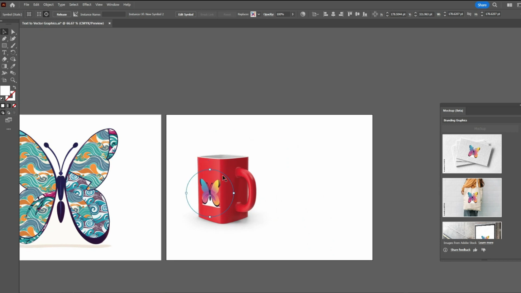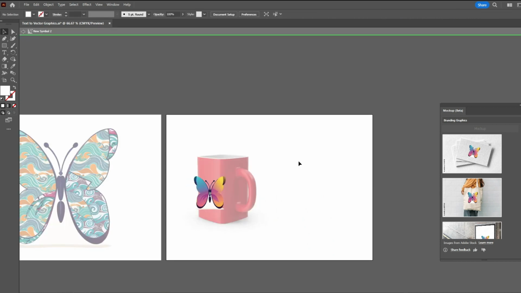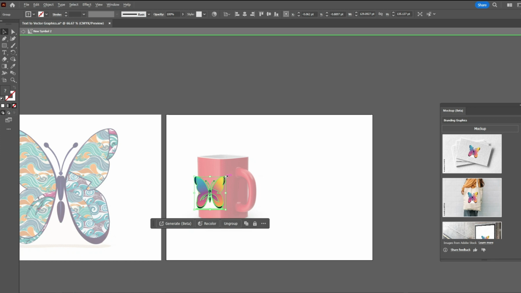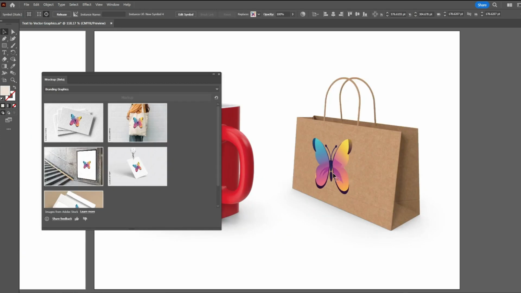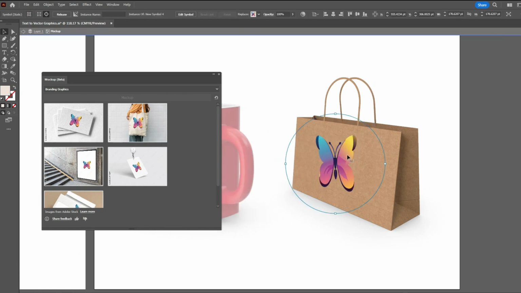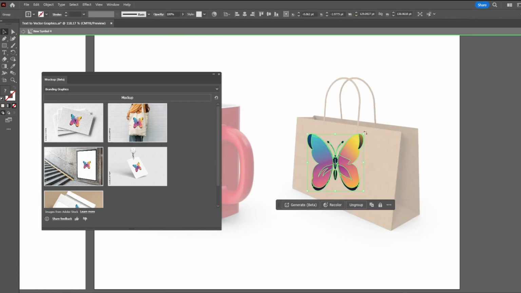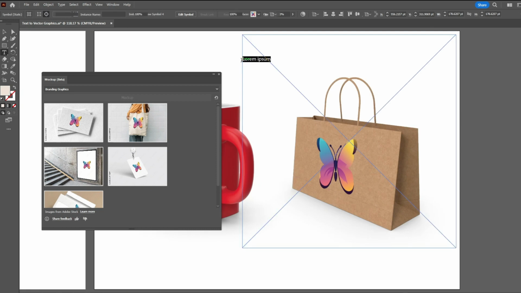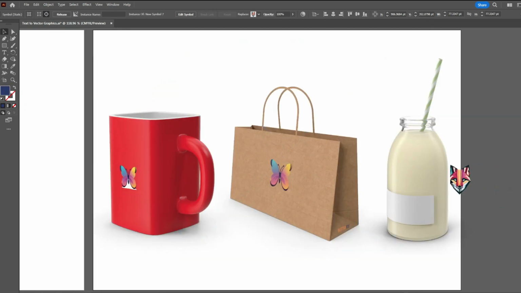Let's place the logo here. If you double click the logo, you can scale up or down or rotate the logo. Double click again to escape from the isolate mode. I have placed the same logo on this paper bag as well, and this is how it created the mockup. Also, I have tried the feature on this milk bottle. So this feature is working so accurately.